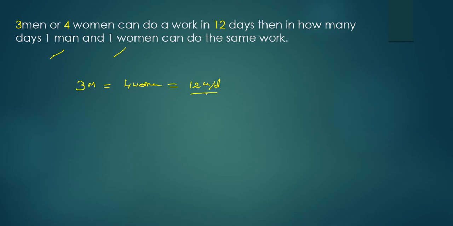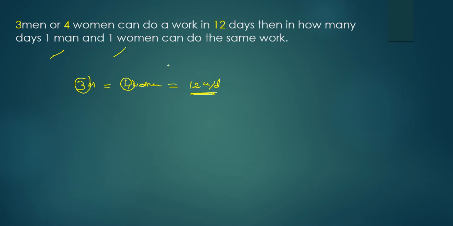4 women, let us say they are doing 12 units per day. This is a very important step. Okay, 12 units per day. I am assuming this. Why am I taking 12? To make my calculation simple. How would I know that I have to take only 12? Simple. What is the coefficient of men here? 3. What is the coefficient of women here? 4. Simply take the LCM of 3 and 4. So you will get this.